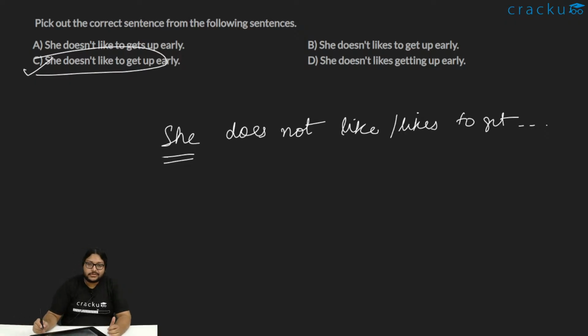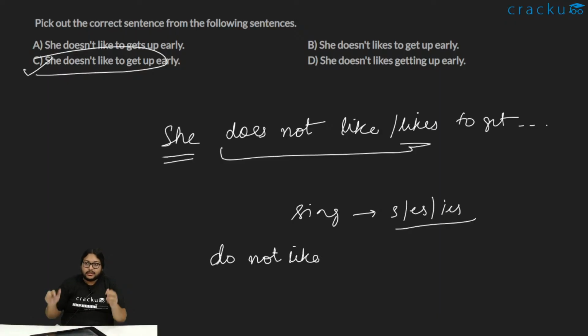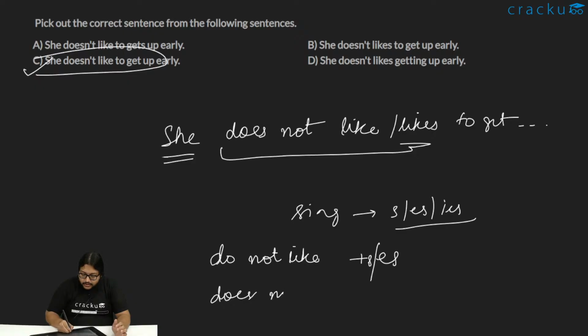And when I use a third person singular, we know for a fact we are supposed to use a singular verb which should have an s, es or ies. But what is the verb here? The verb here is do not like, right? So we are supposed to add an s or es to this. Instead of adding it as do not likes, we write it to be does not like.